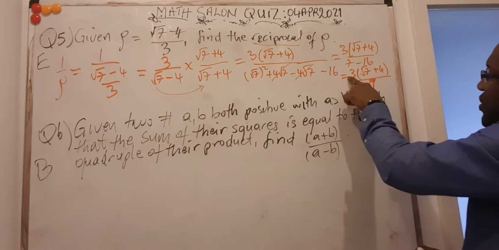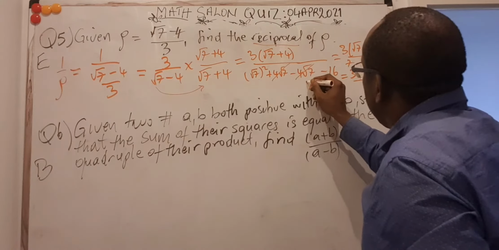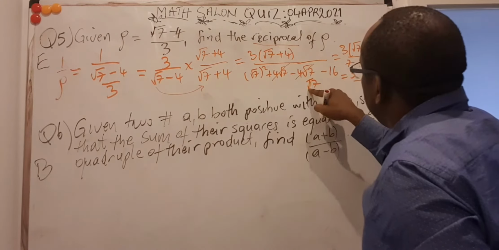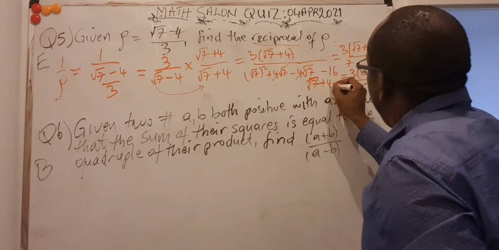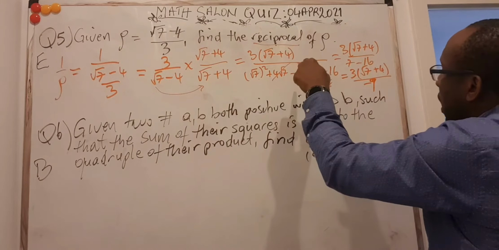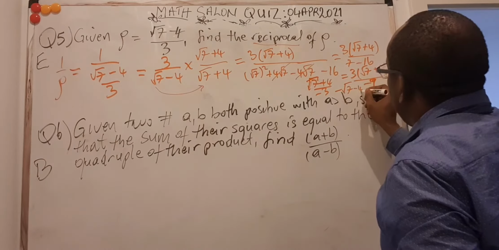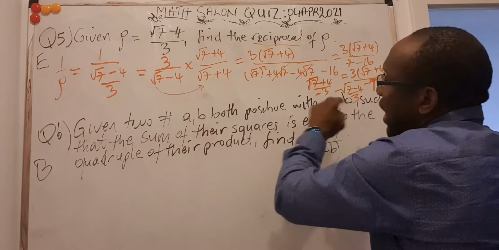But this 3 can cancel here 1 and into minus 9 as minus 3. So this I will write as root 7 plus 4 over minus 3. But I can take the minus also from below and push it up. And then it's going to be minus root 7 minus 4 all over 3. And if you check the answers, that's what you get.